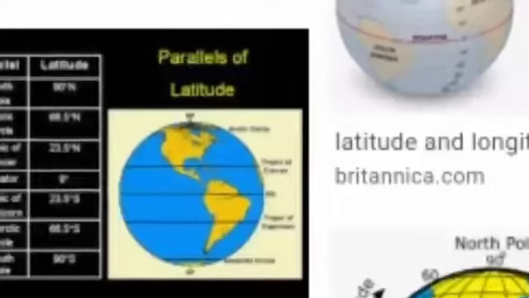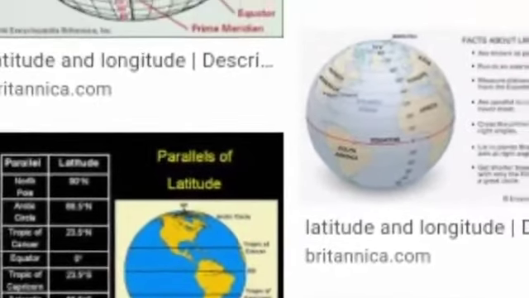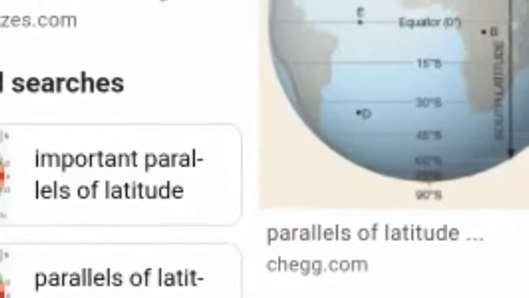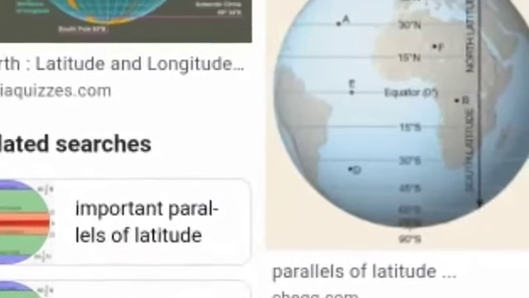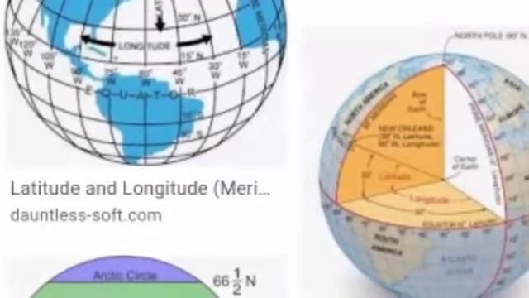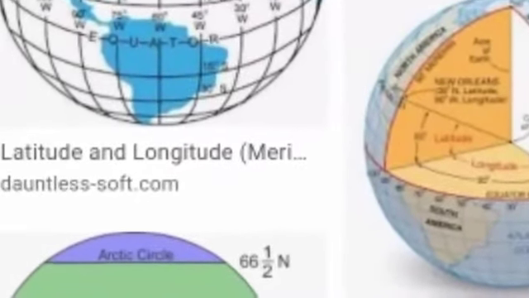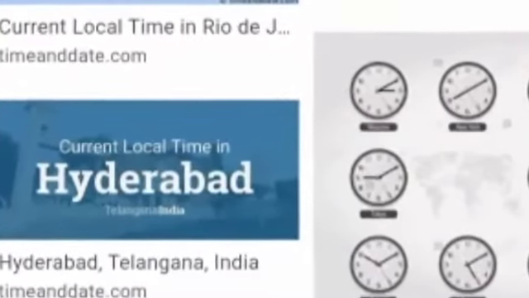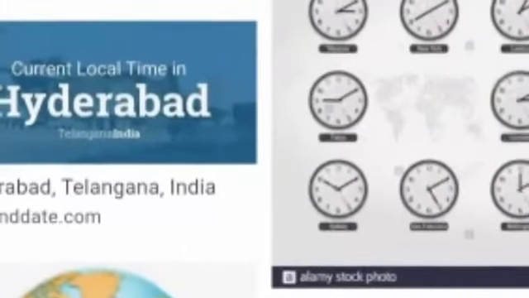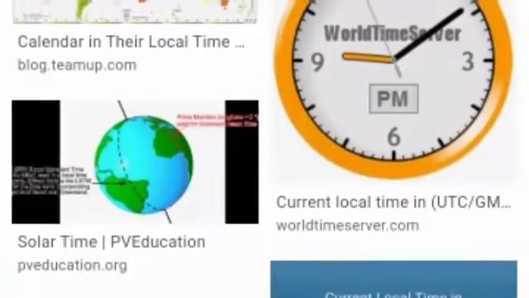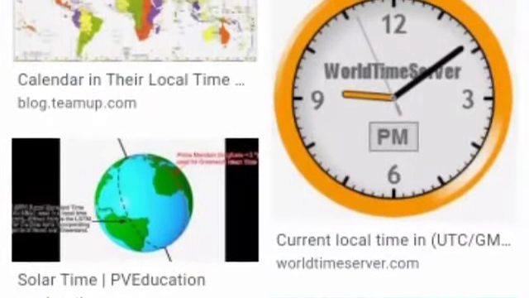Next we are going to learn about the local time. The time according to the longitude of a place or according to the position of the sun at the place is known as the local time. And this is based on the local meridian passing over that place. When the sun is shining vertically over the longitude, it is 12 noon at that place. And all places situated on the same meridian have the same local time. And every longitude has its own local time.